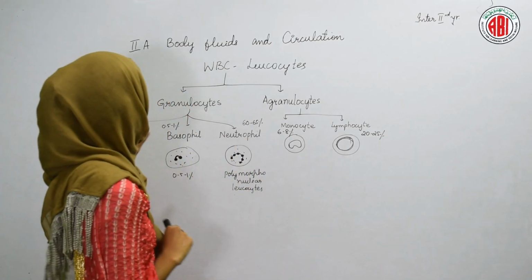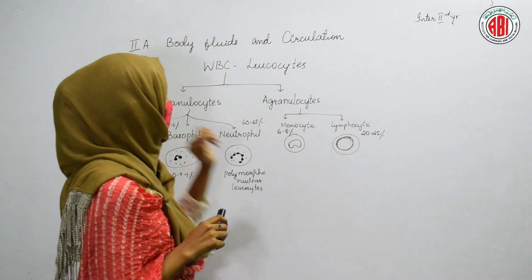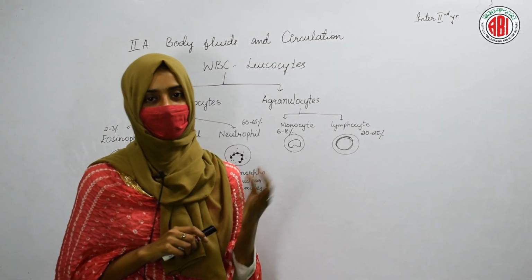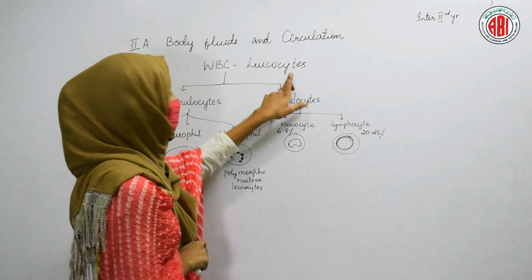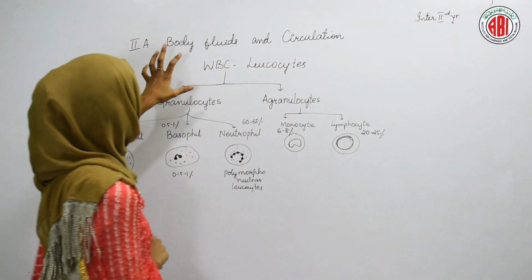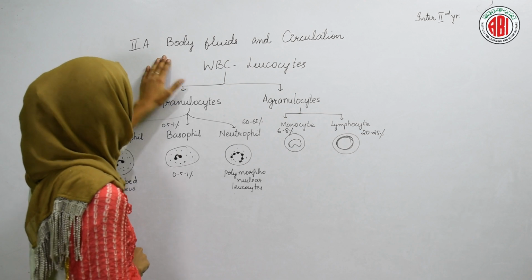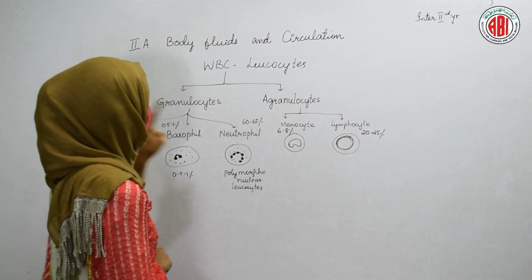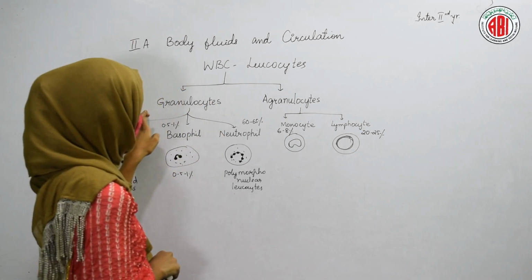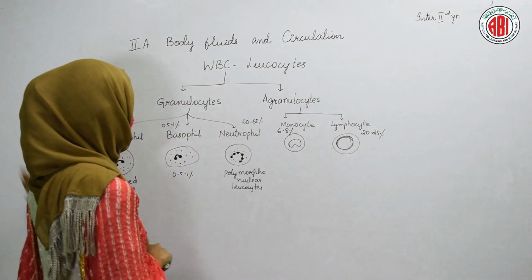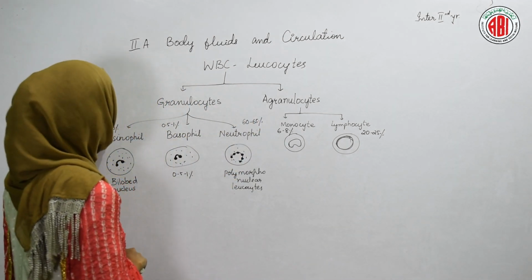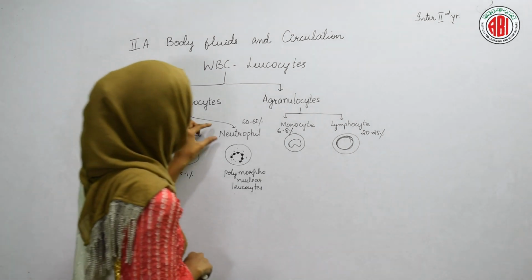The next topic is WBC, white blood cells, which are also called leukocytes. As they are white in color, we name them leukocytes. Leuko means white and cytes means cells. So leukocytes are our white blood cells. These white blood cells are classified into two main types, granulocytes and agranulocytes. Granulocytes are again classified into three types: eosinophil, basophil and neutrophil.